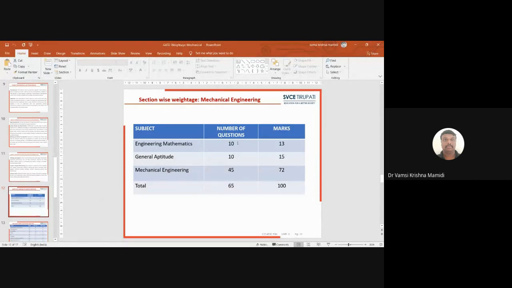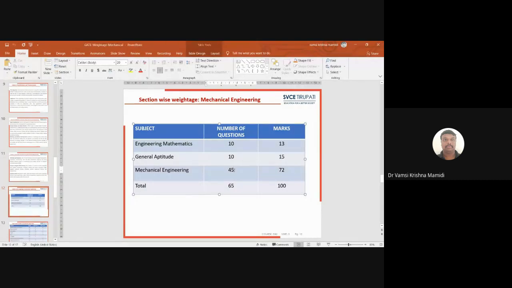So the number of questions will come in this manner. 65 questions you are going to answer: 10 questions from mathematics, 10 from aptitude, and 45 for mechanical engineering. The 10 mathematics questions are worth up to 13 marks, aptitude up to 15 marks, and the mechanical engineering subject has both 1 mark and 2 mark questions, 45 questions worth 72 marks. Together it is 100 marks.